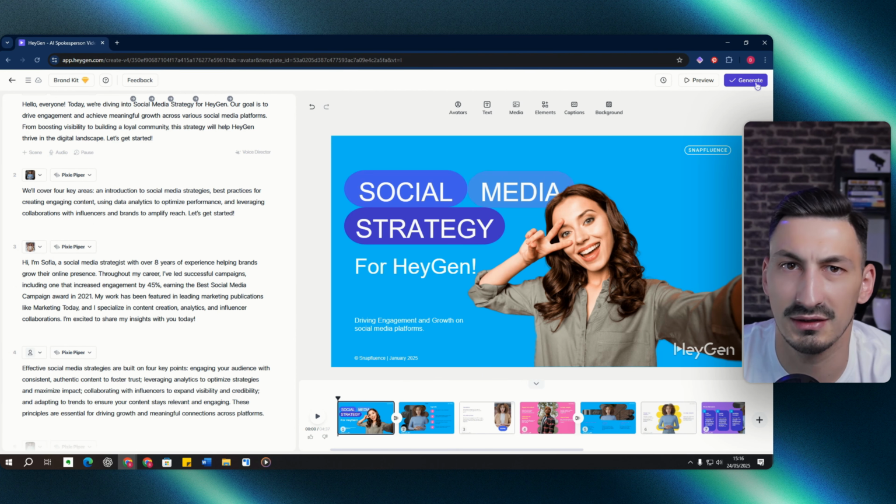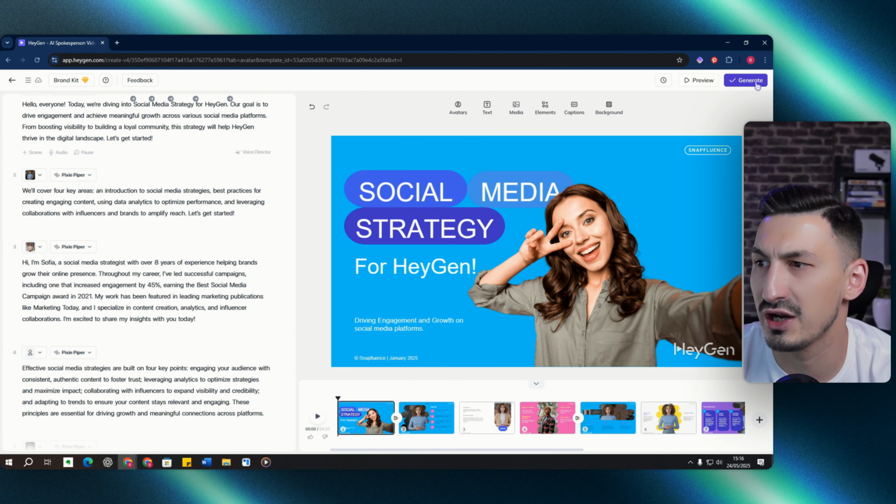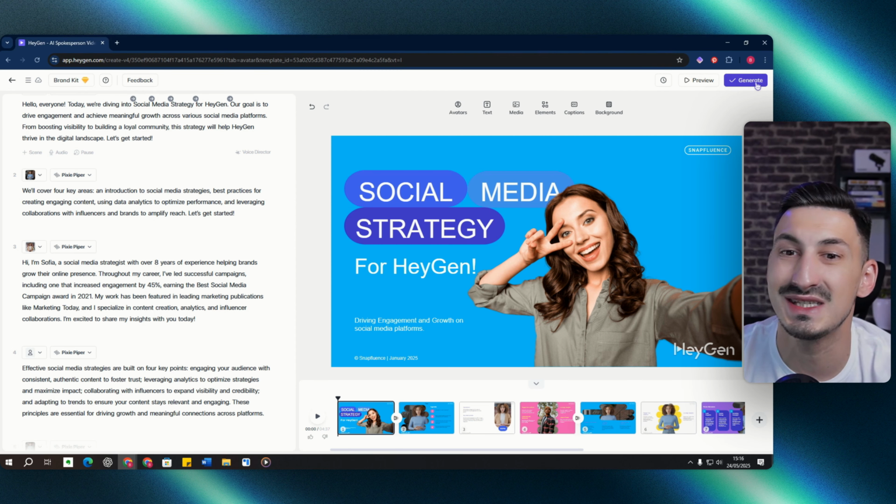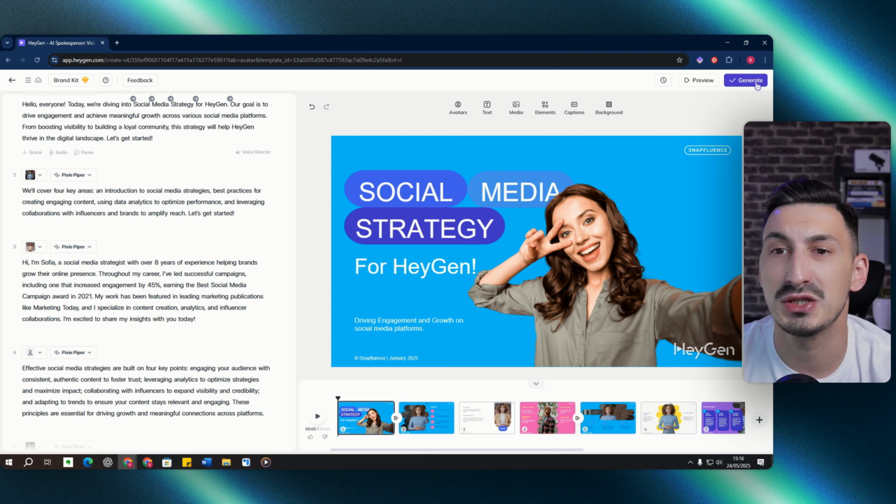Once you're done with creating the video, you'll need to go to the top right corner and click generate. As soon as you click generate, that's when the avatar animation will happen, and you can actually see your avatar moving their lips based on whatever the script says.